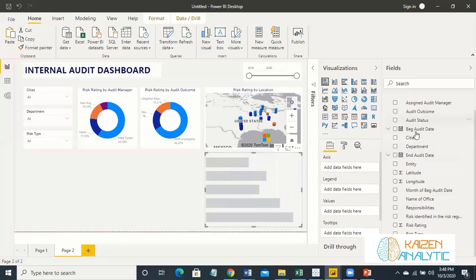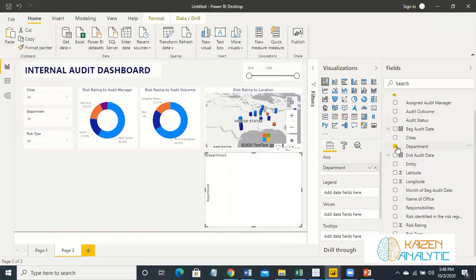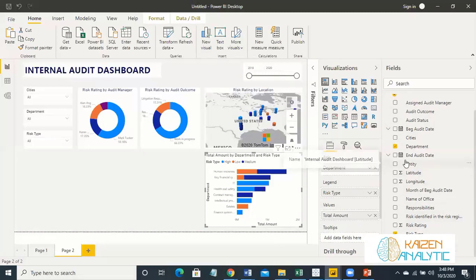And let's place first the departments in the x-axis, risk type in legends, and this total amount over here.